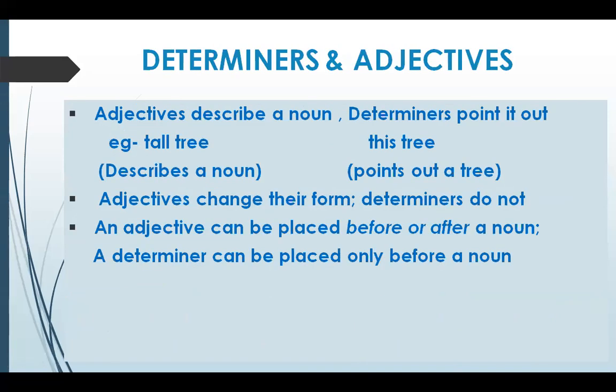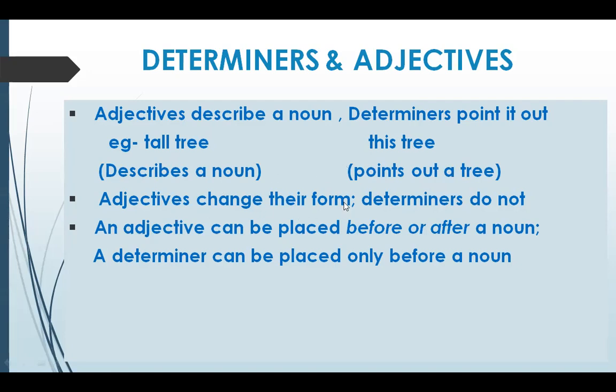Before that, sometimes students get confused between determiners and adjectives. There is a very clear point of distinction. Adjectives describe a noun. Determiners point it out. As for example, tall tree. The word tall is actually describing the tree here. And this tree is pointing out a particular tree. So the determiners point it out, they limit the meaning of a noun.